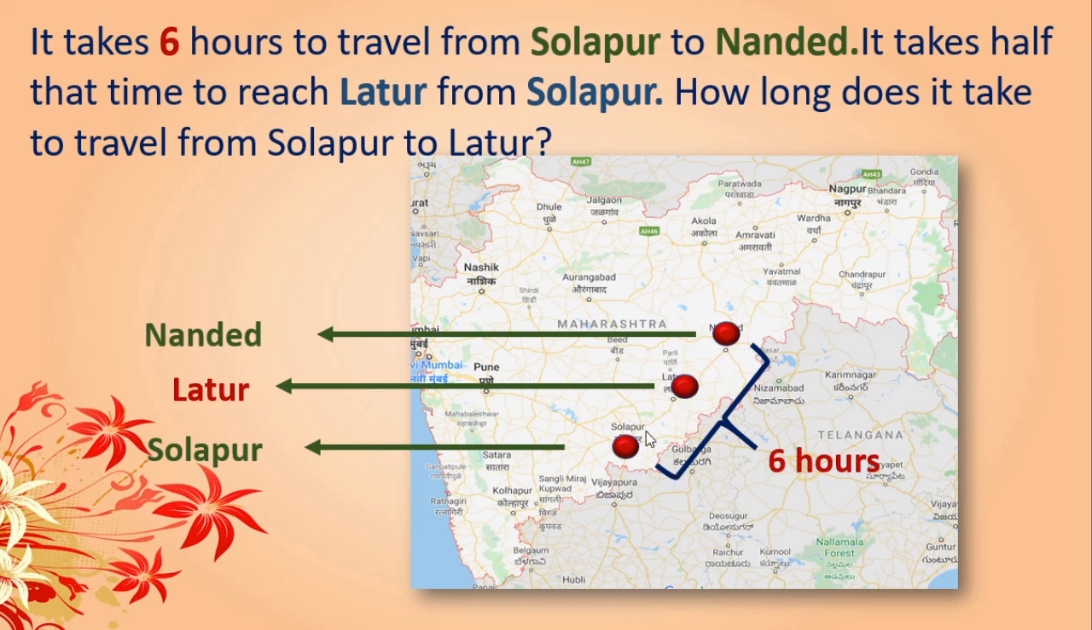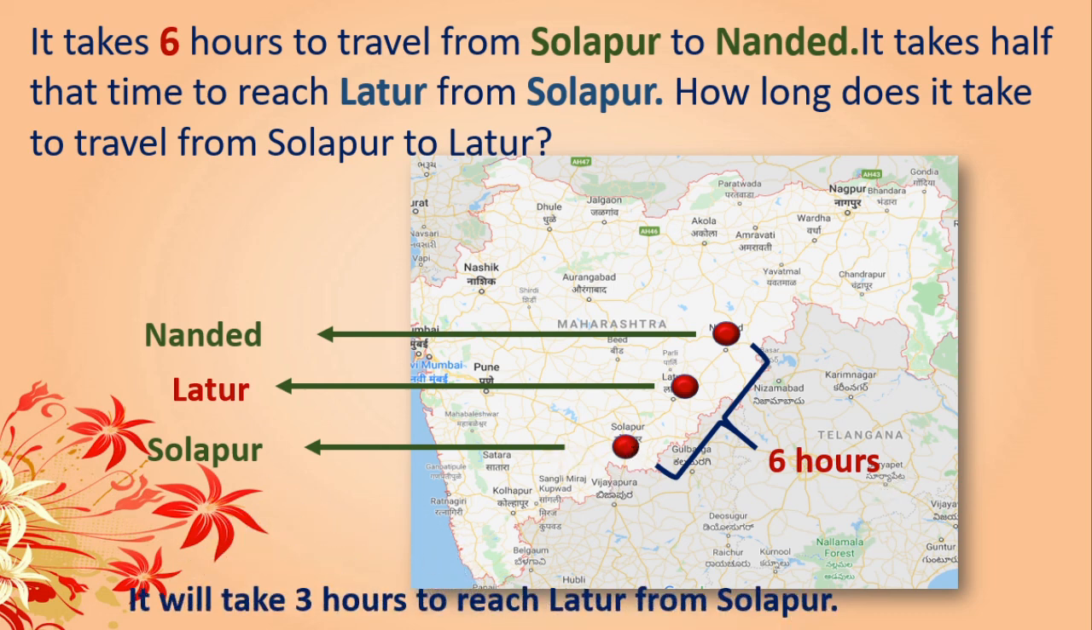So half of that is nothing but how much? Yes, very good. This is 3 hours. From Solapur to Latur 3 hours. From Latur to Nanded 3 hours. That became 6 hours. Isn't it? So what is our answer? It will take 3 hours to reach Latur from Solapur. See, from Solapur to Latur, it takes only 3 hours. Right?